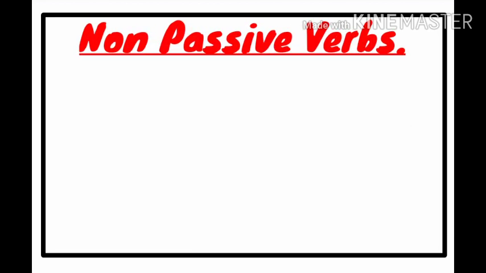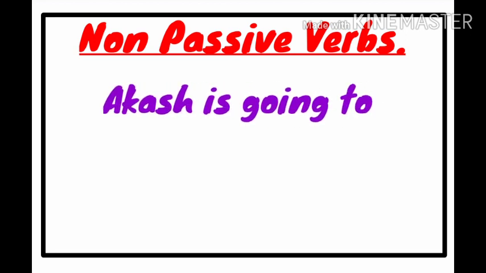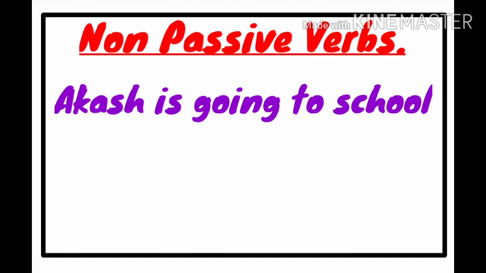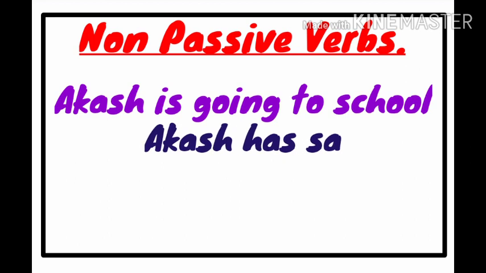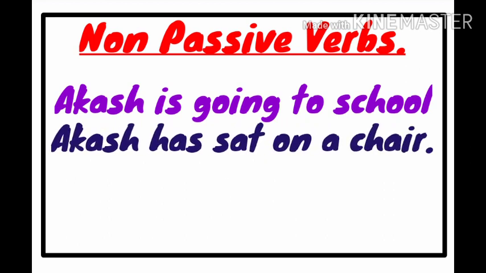Dear students, you might have come across some sentences which can't be converted to passive forms, though they belong to the permitted tenses. For example, Akash is going to school. Present continuous tense. But you can't change it to passive form. Akash has sat on a chair.